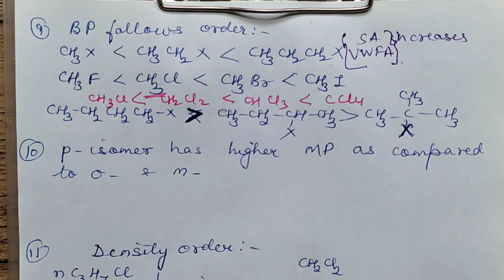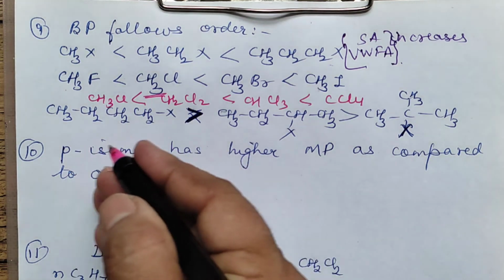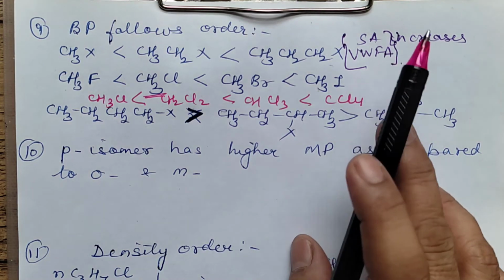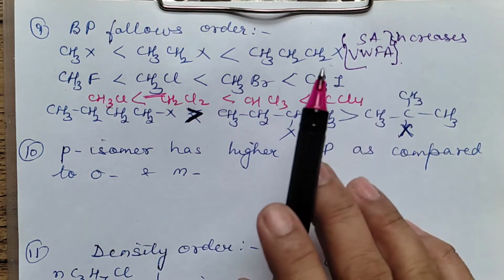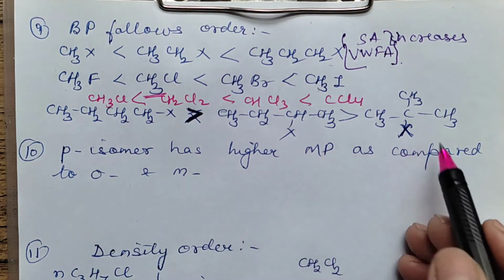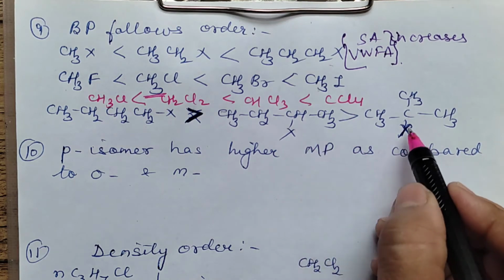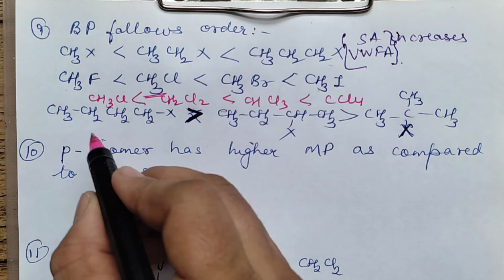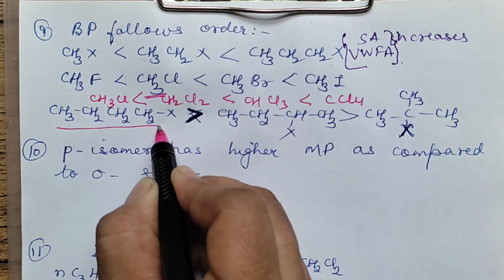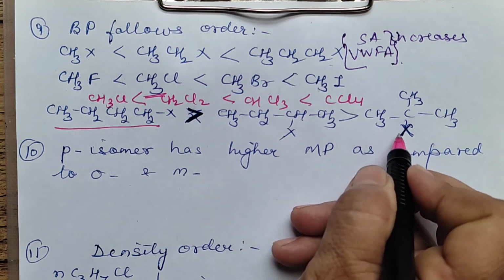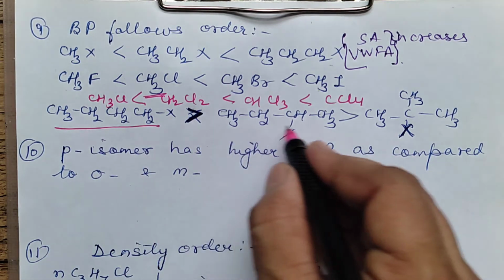The carbon atom number remains the same, but if you are increasing the number of halogens, then too the size increases, surface area increases, van der Waals forces increase, and boiling point has to increase. The next example I wrote is, with branching, boiling point decreases. This is the straight chain, normal butyl halide. This is secondary, this is tertiary. All have the same molecular formula.